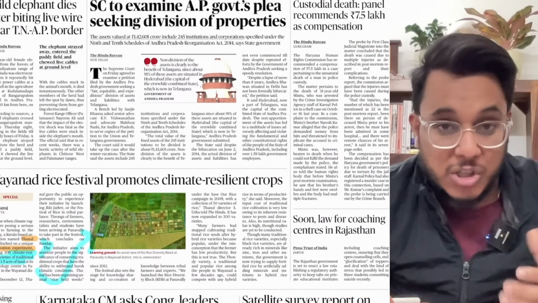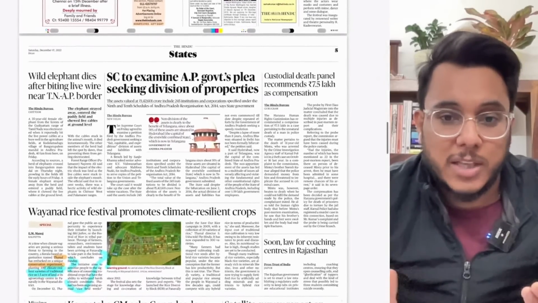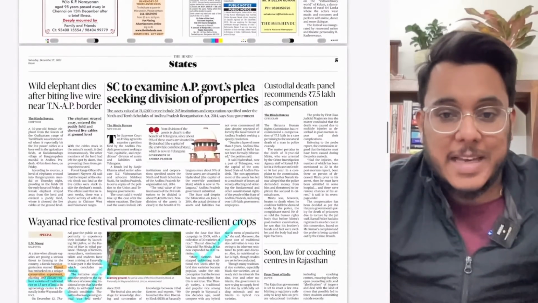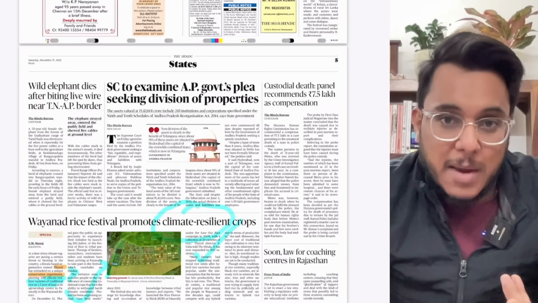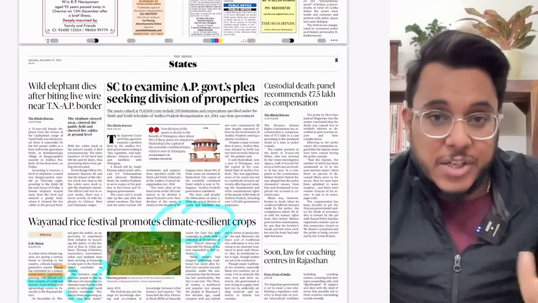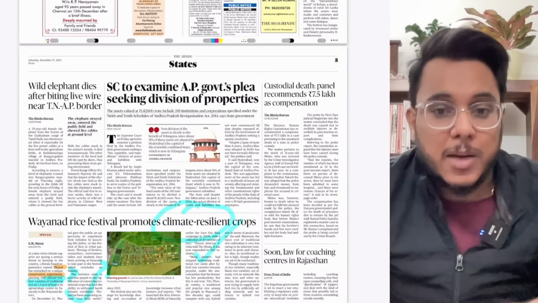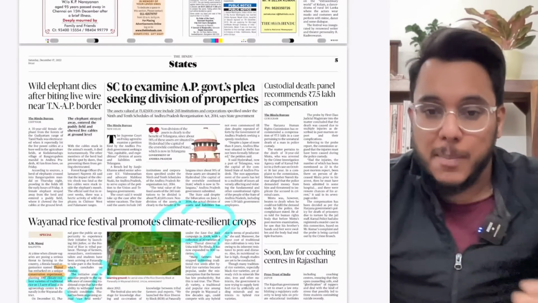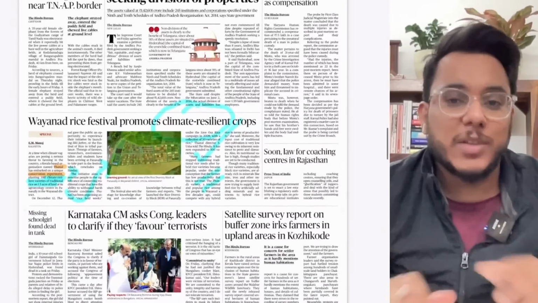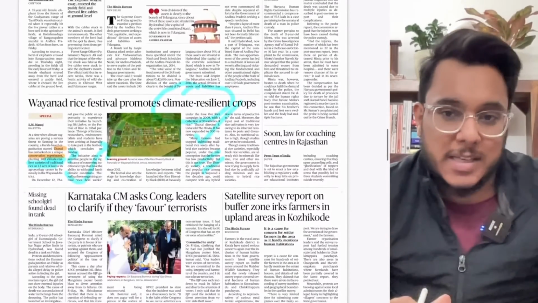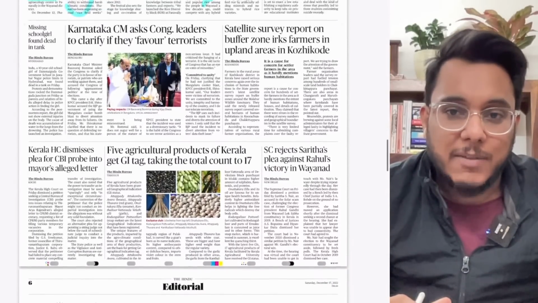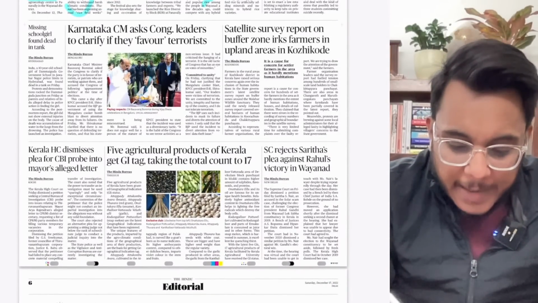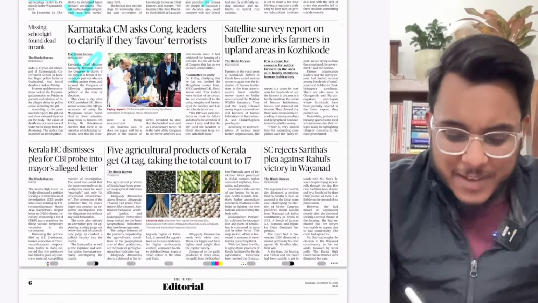The farmers have opted for the hybrid variety of rice which they think is more productive, and in that, traditional rice varieties which were climate resilient, it means that they can withstand the temperature changes and moisture changes, are being ignored, which is not the right thing, because now as climate change is happening, we need to conserve these particular crops. So they have planted them and they have showcased them. Is it clear? Then moving on, after that guys, Karnataka CM asked Congress leader to clarify if they favor terrorist,